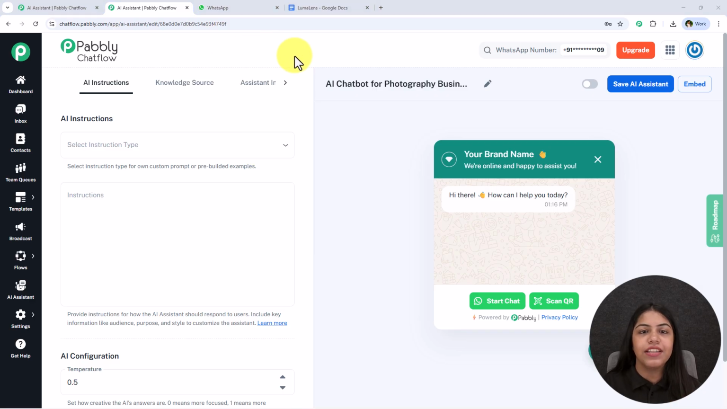So I have opened this window, and how can you open this window? If you're an existing user like me, log in inside Pabbly Chatflow, go towards the left hand side towards this AI assistant feature of Pabbly Chatflow, click on create AI assistant and open this window.